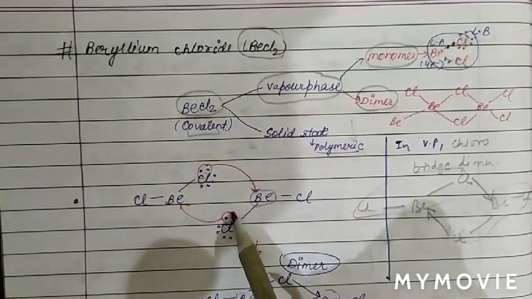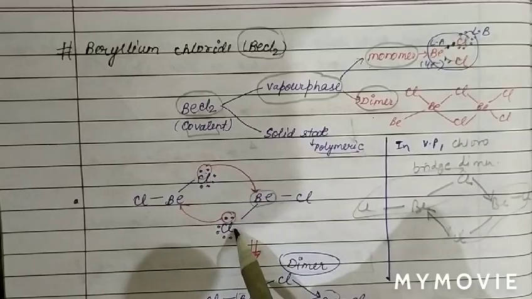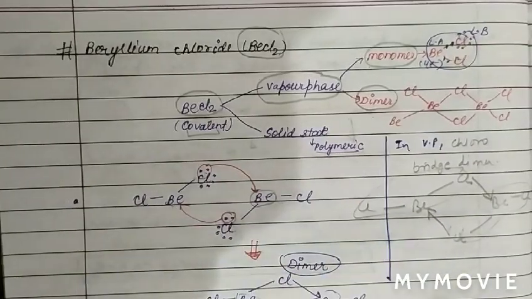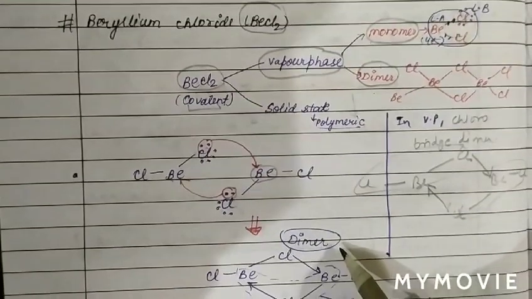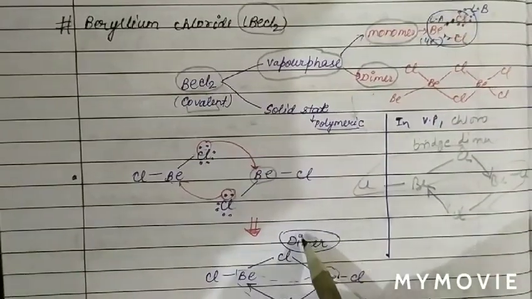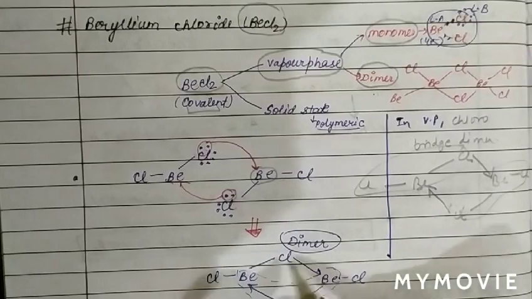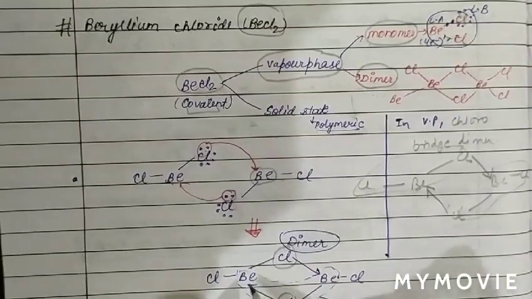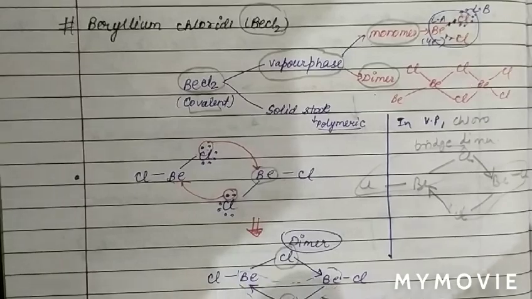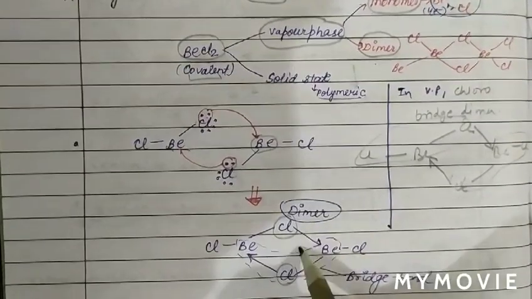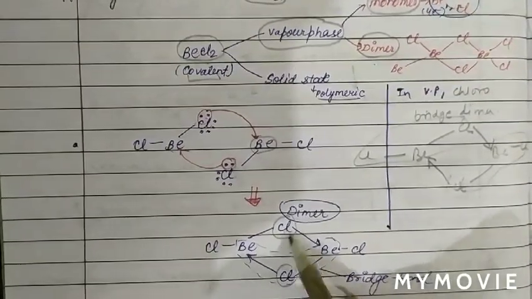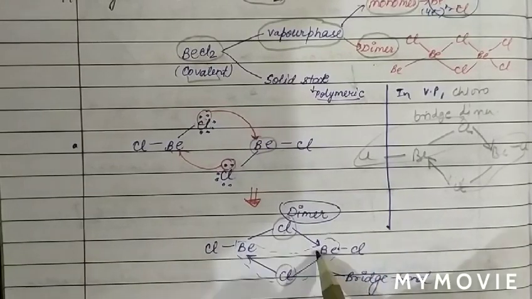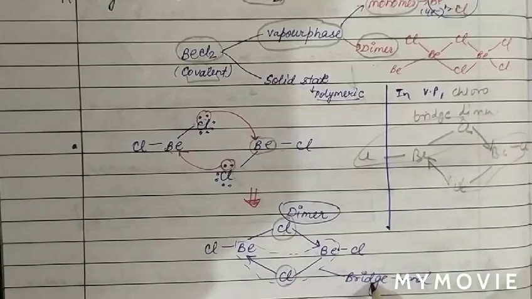In the same way, the extra electron pair at the other chlorine atom is donated to beryllium and forms a coordinate bond. Therefore, in the vapor phase, beryllium exists as a chloro-bridge dimer. These chlorine atoms are bridging chlorine atoms because they are bridging the two BeCl2 units. So this is basically a bridge bond.